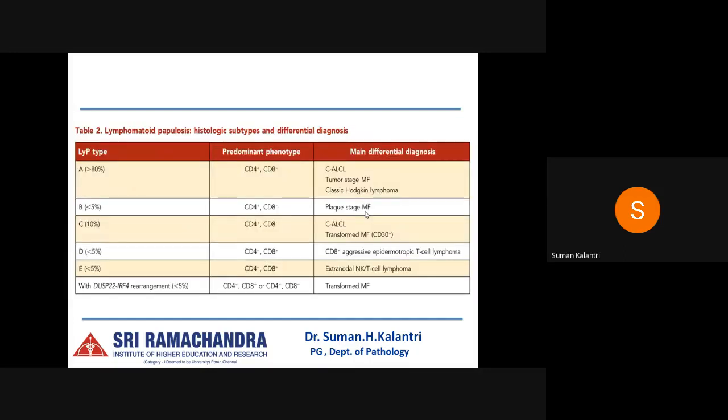So these are the histological types, where we can see the 6 histological types. What are the predominant phenotypes and what are the main differential diagnoses of these lesions?